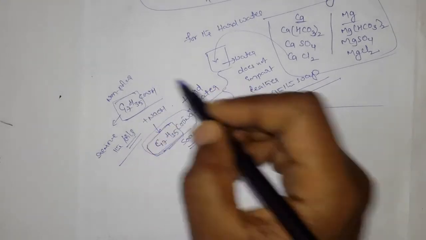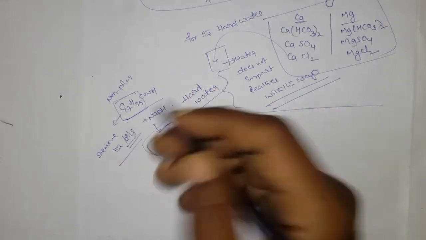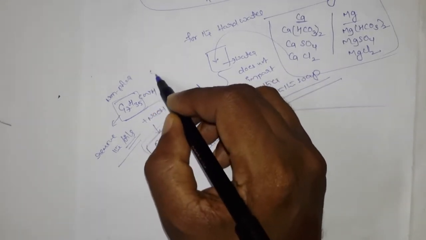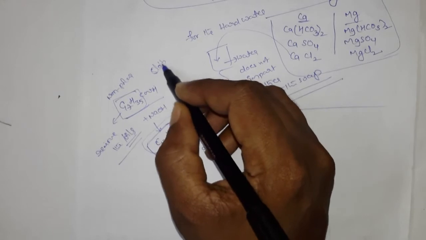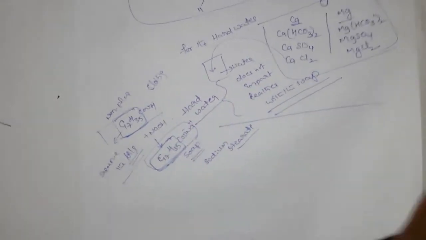Because of the non-polar nature, it absorbs the non-polar compounds, like oils. So this is all about soap, right?